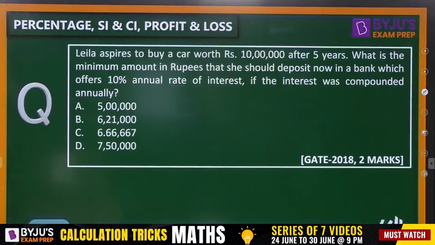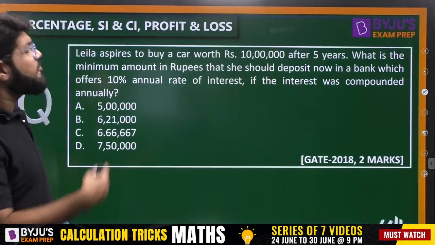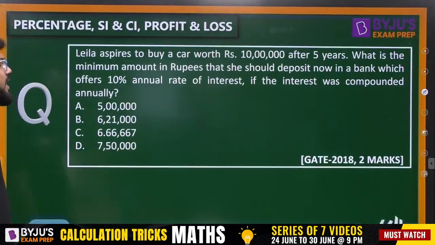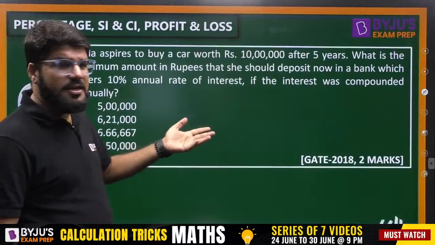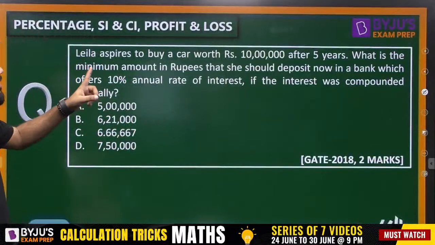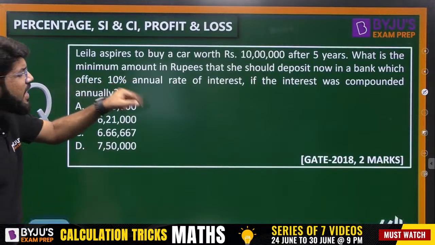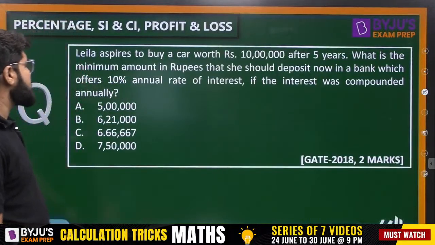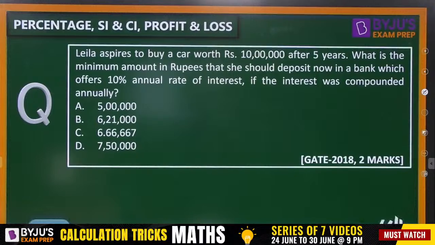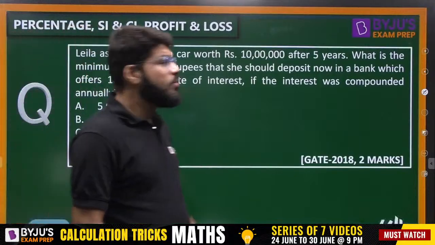Next question ready for you. Laila aspires to buy a car worth rupees 10 lakhs after 5 years. It's a GATE 2 mark question. After 5 years projection it is. So what is the minimum amount in rupees that she should deposit now in the bank, which offers 10% annual rate of interest if the interest was compounded annually?